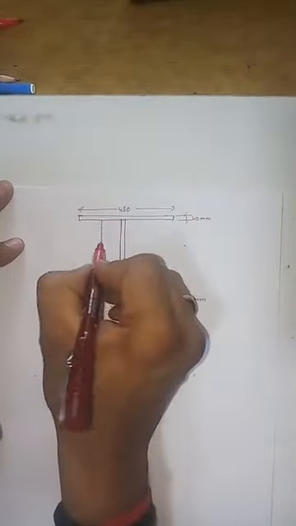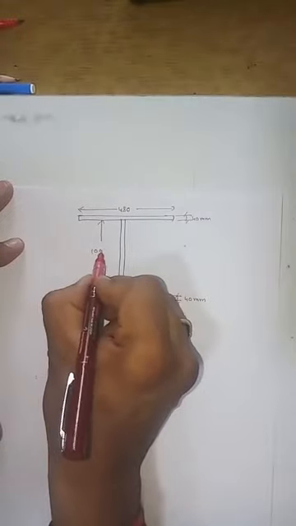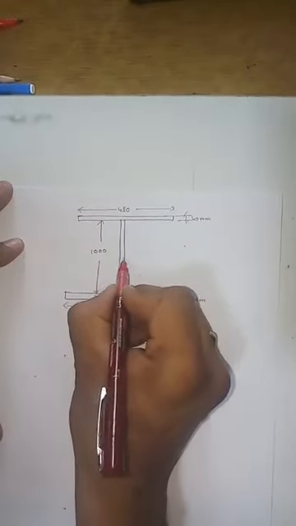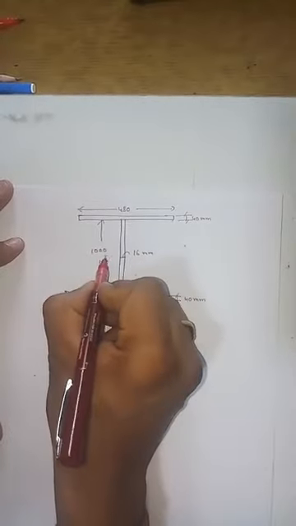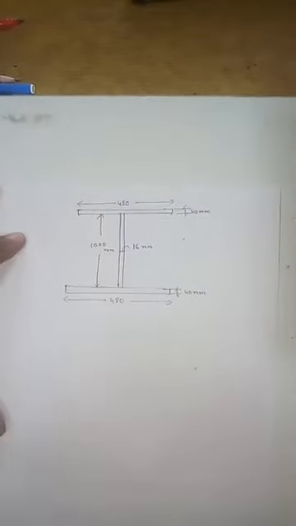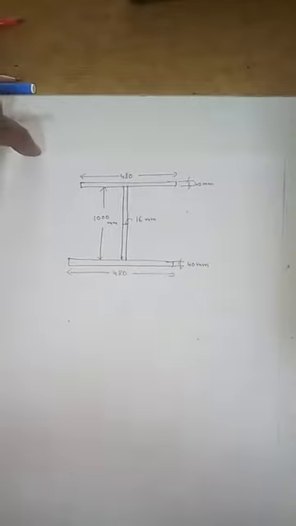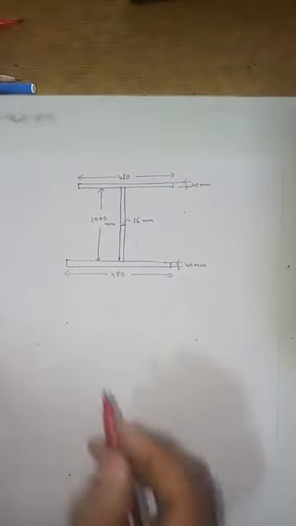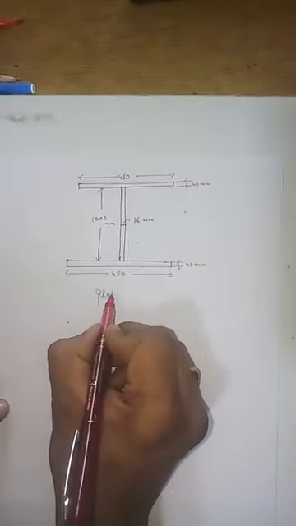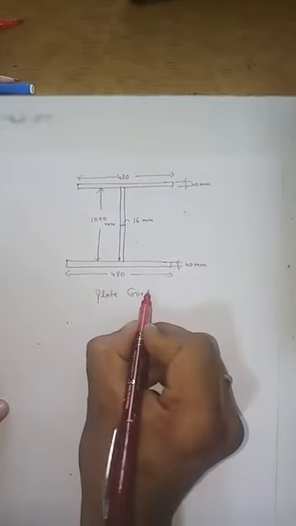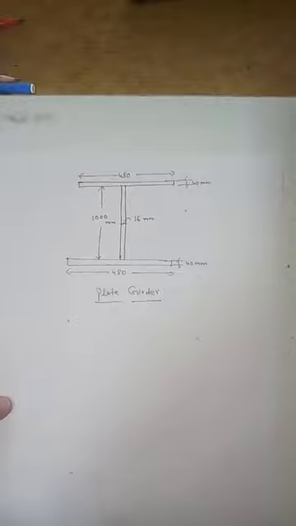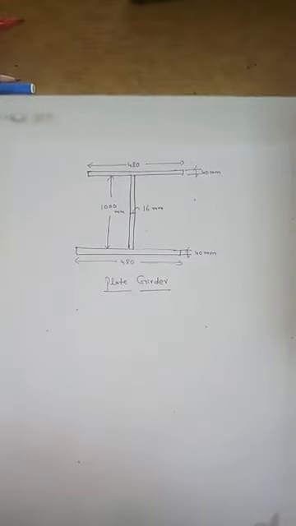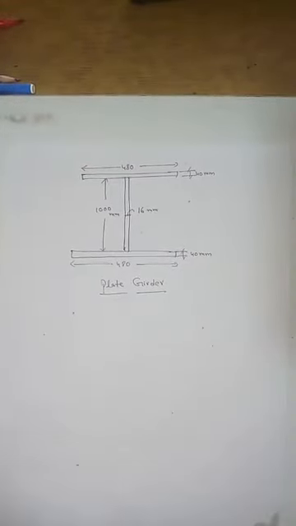Web: 1 meter, thickness 16 mm. So this is how we got the dimensions of the plate girder, right? Clear, everyone? This is the dimension of the plate girder which we got from the condition.